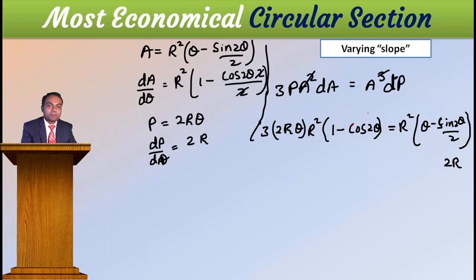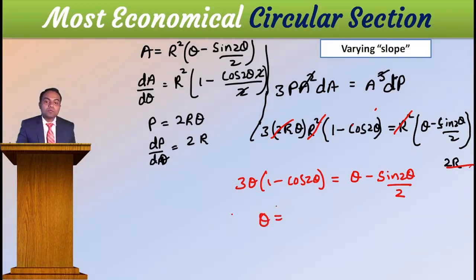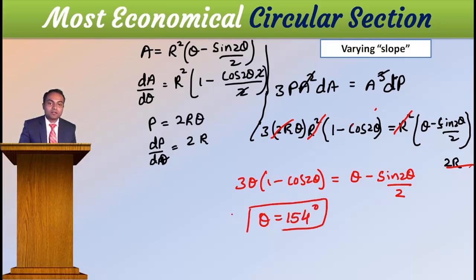Here R square is gone, and 2R and this 2 are gone. What is left here? 3 is left, then theta is left, then 1 minus cos 2 theta is left. On that side, what is left? Theta minus sine 2 theta by 2 is left. This equation we cannot solve directly. The trial and error method we need to apply. Then you will get theta equal to 154 degree. What is this 154?